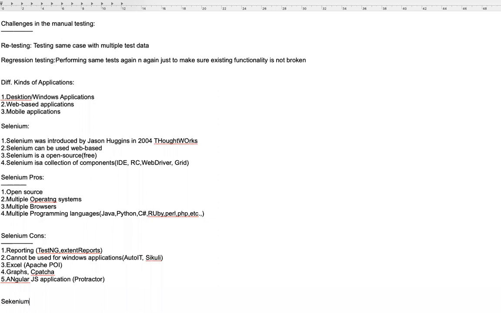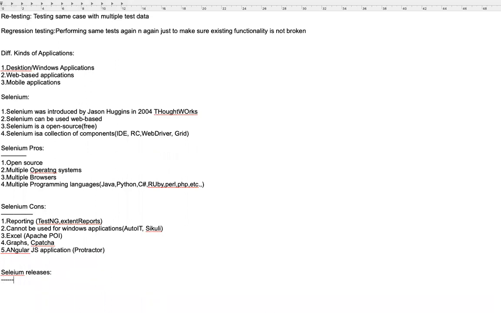Let's now discuss the different types of Selenium releases or versions. Selenium has different versions. It came up with the first version, and it has many builds in the first version. In the first version, IDE was supported for the Firefox browser, and then, as I said, there was Remote Control, which was used earlier. It is now deprecated, and Grid. These were the three components supported in the Selenium 1 version.